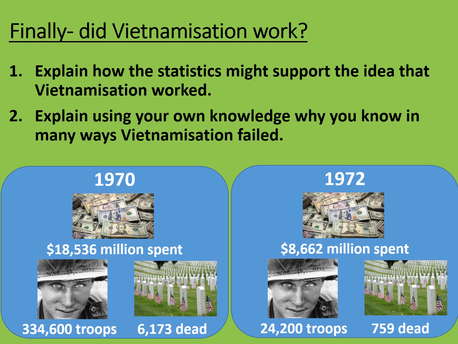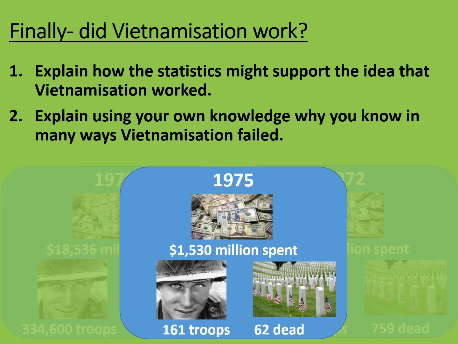Well, it's time to finish, but let's just have one last look at the statistics. By 1975, $1,530 million had been spent. 161 troops were left in Vietnam, most of them defending the US embassy in Saigon, and 62 were killed. Clearly, the US involvement in Vietnam had massively wound down by this point, but over 50,000 Americans had been killed in the over 10 years that America had been involved. A tragic loss, and what did they have to show for it? Arguably, very little in terms of the reasons that they went in there.